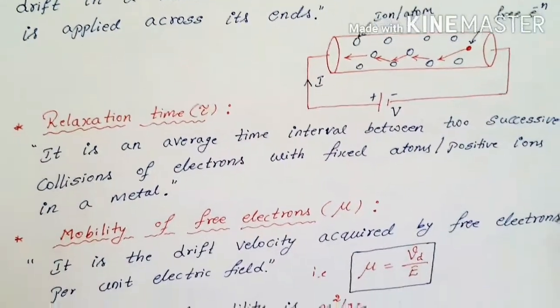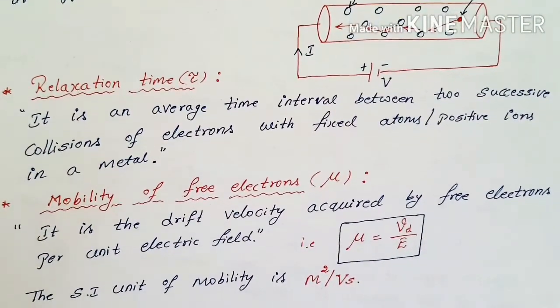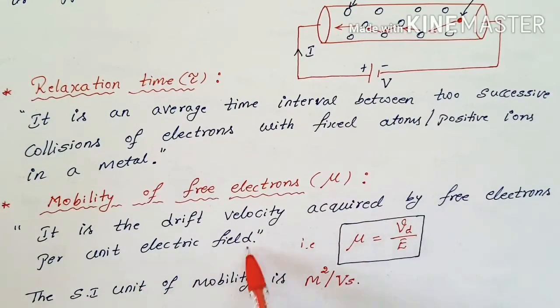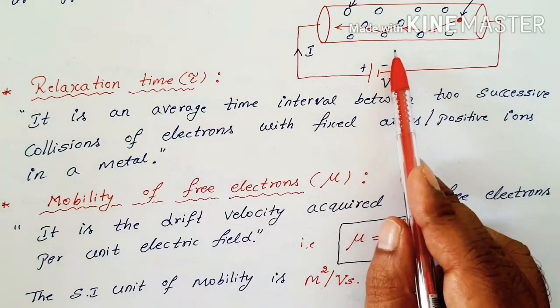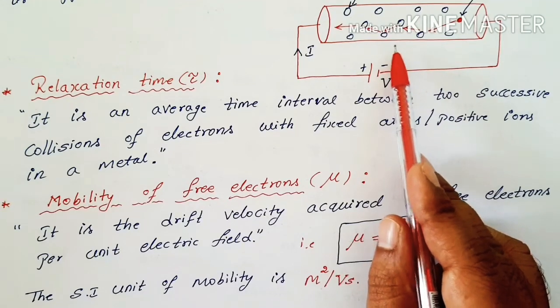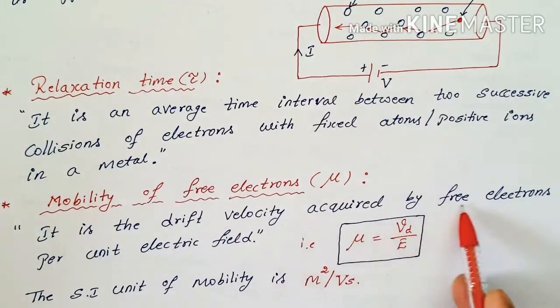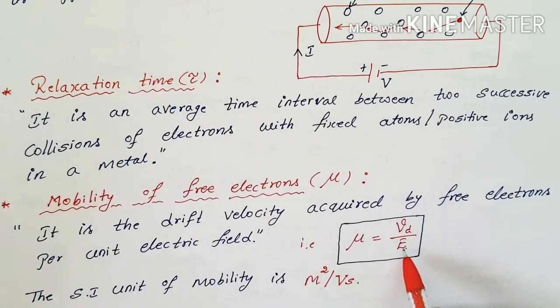And the next definition is the mobility of the electrons. The mobility, the symbol is mu. It is the drift velocity acquired by free electrons per unit electric field. As we know that when you apply the potential difference across its ends, the electric field will set up. So opposite to the electric field, the electron will move. So here the drift velocity acquired by free electrons per unit electric field, so Vd by E. So this ratio we called as a mobility. The mobility SI unit is meter square per volt second.